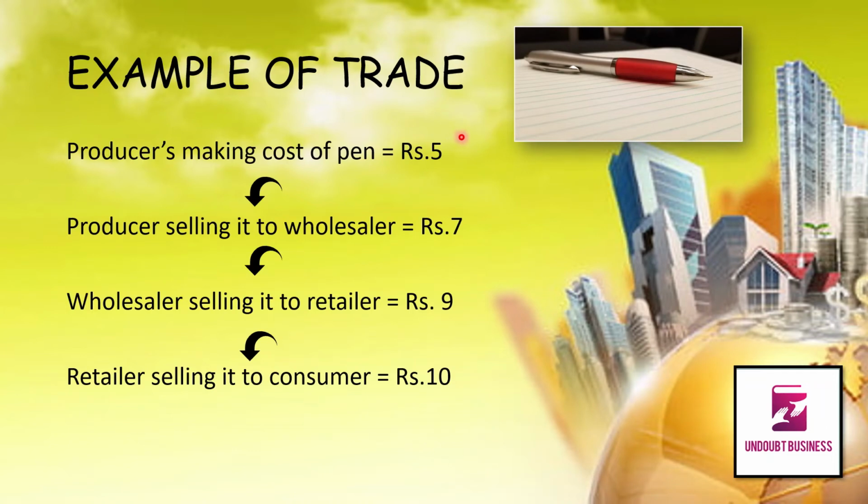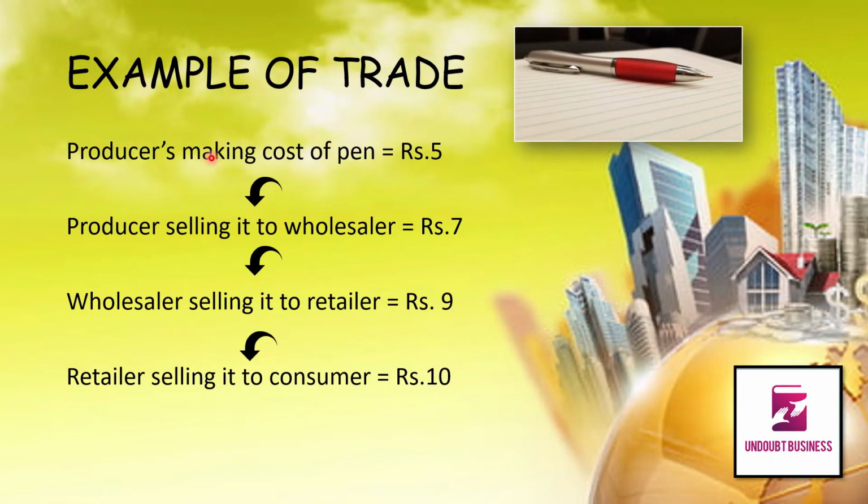Now I have taken an example of a product, pen. We all use pen in our day-to-day life, so it would be easier for us to understand this trade with this pen example. Suppose there is a producer who makes the pen. Now producer's making cost of a pen is rupees 5. Suppose this pen is made at a cost of rupees 5 by the producer.